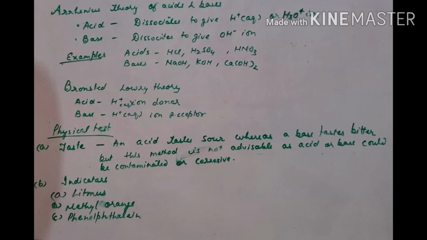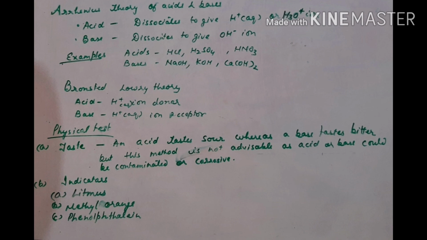Now the very first indicator we will discuss is litmus. You all know about litmus a little bit. Litmus, usually when in neutral state, looks purple, but when we drop an acid on it, it turns red. And when we drop a base on it, it turns blue.